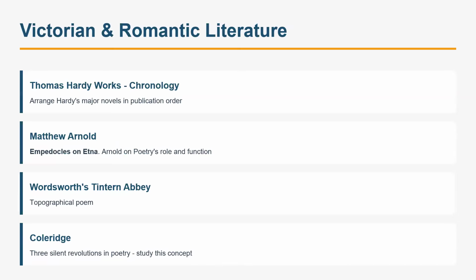Then there was a question on Thomas Hardy's chronology, and that also we could have done. The chronology questions were on Tess of the d'Urbervilles, Far from the Madding Crowd, The Trumpet Major, The Return of the Native, and there was one minor novel also. So if you had gone through that chronology, overall, all the famous